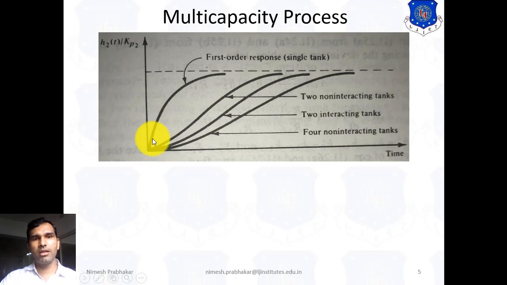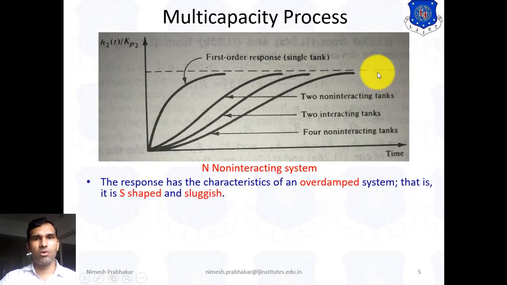Now from this graph we can conclude. First we write the conclusion for the non-interacting system. We can see the response is characteristic of an overdamped system, that is, it is S-shaped and sluggish.